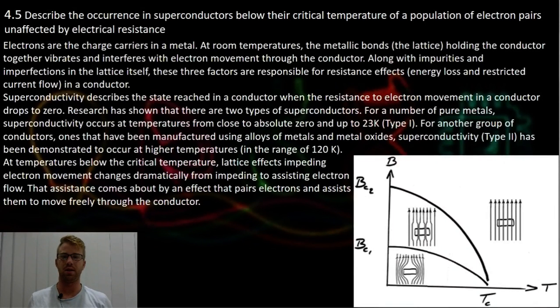4.5. Describe the occurrence in superconductors below the critical temperature of a population of electron pairs unaffected by electrical resistance. So let's start on to what superconductivity is, and that's the second paragraph there.